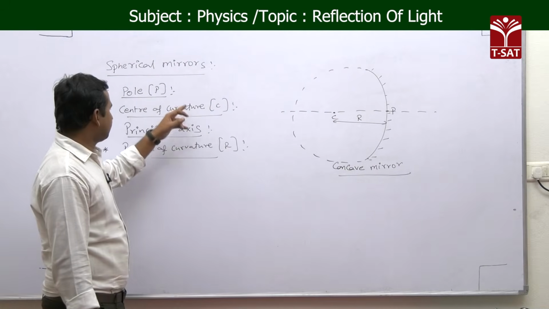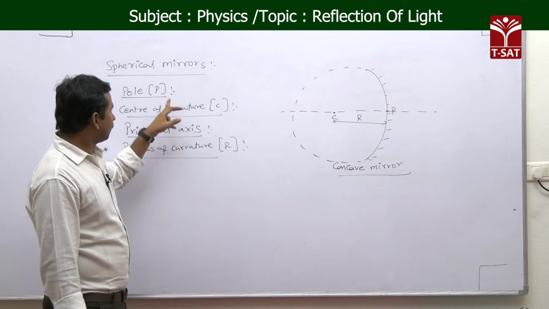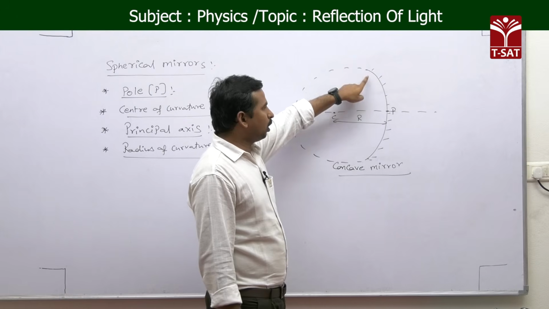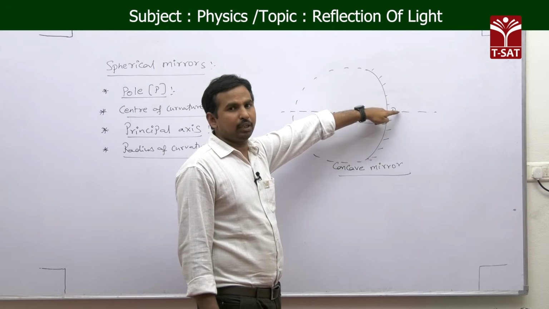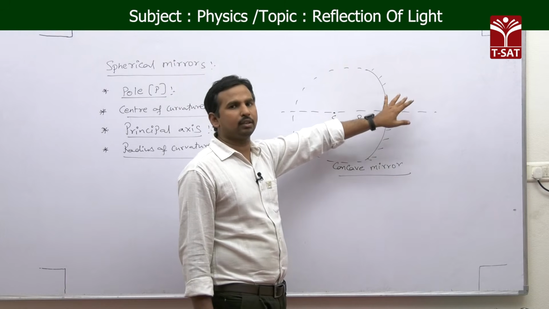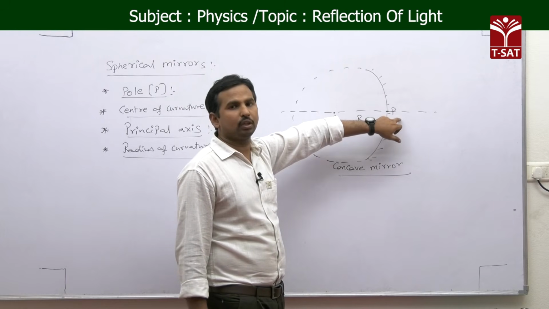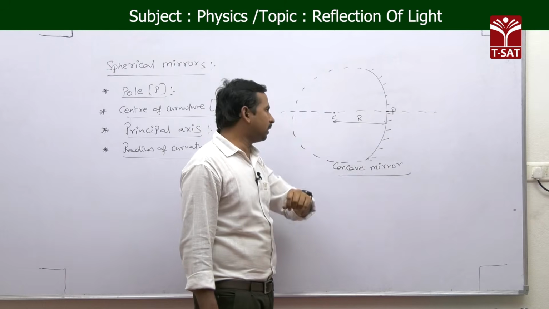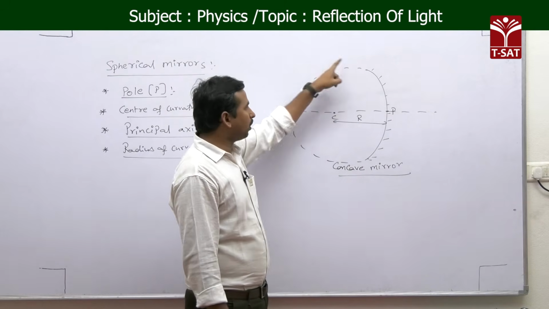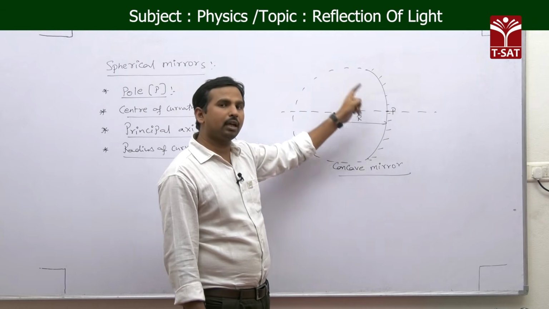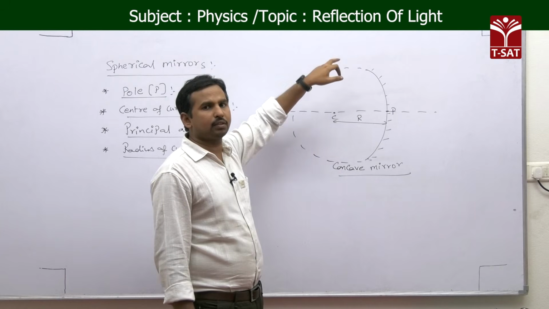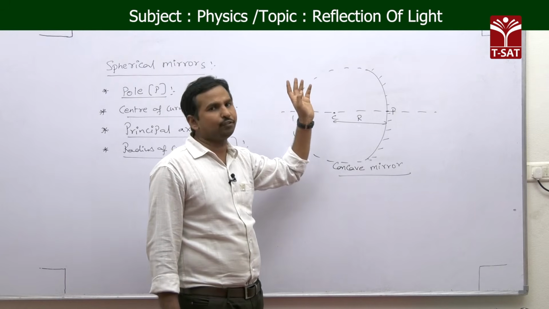Now again we will see these definitions. First one is the pole: the geometric center of the given spherical mirror, whether convex or concave. Next, the center of curvature: our spherical mirror is a part of a glass sphere, and the center of that imaginary sphere is the center of curvature.